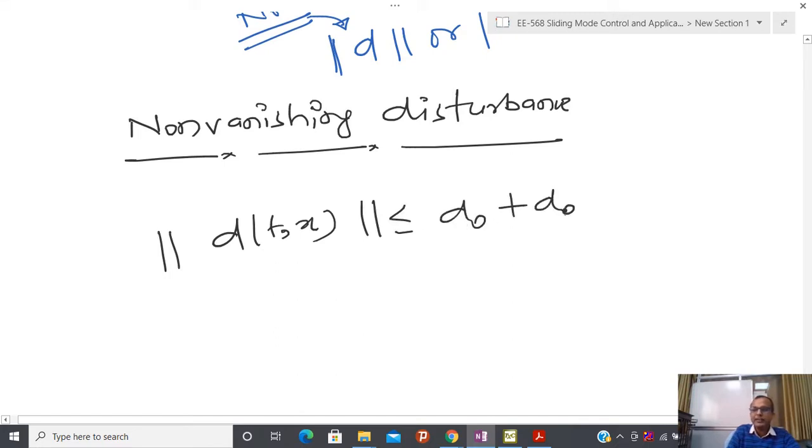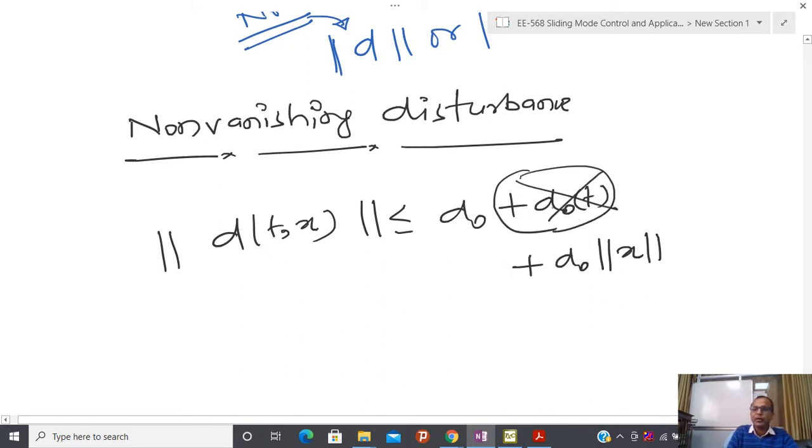It might be a function of time, an explicit function of time, or sometimes it is just a function like this. Here, if I assume that this term is not present for the time being, then even if x equals 0, here I am going to use d01. So if x is 0, still some d0 remains here.